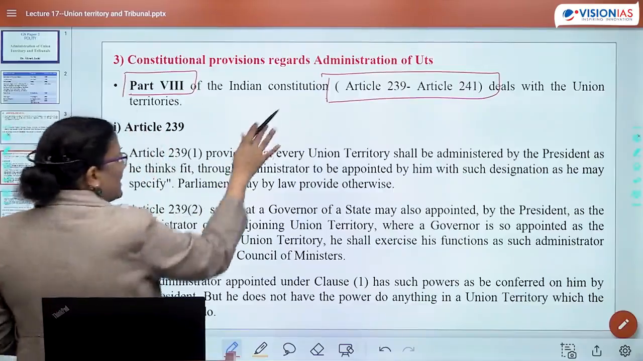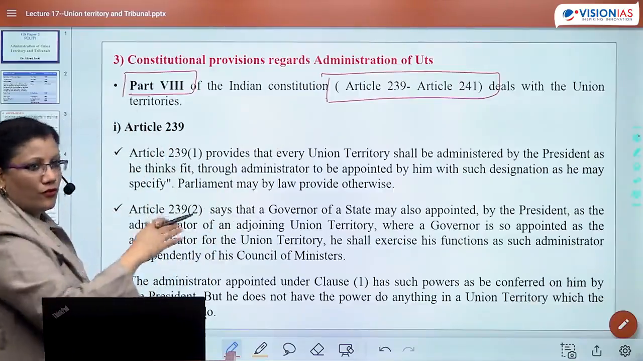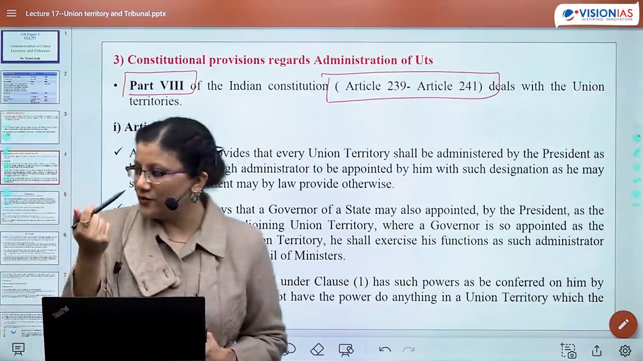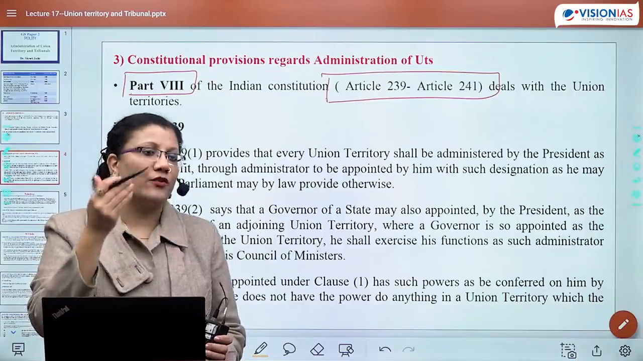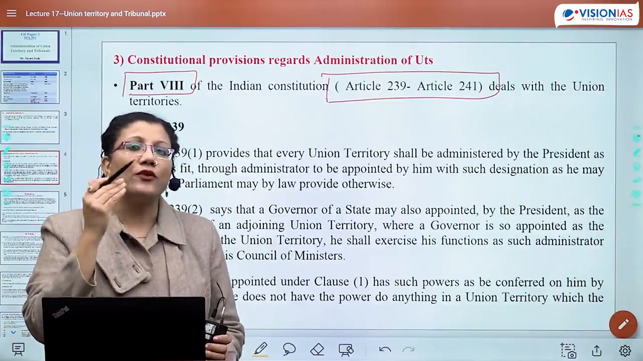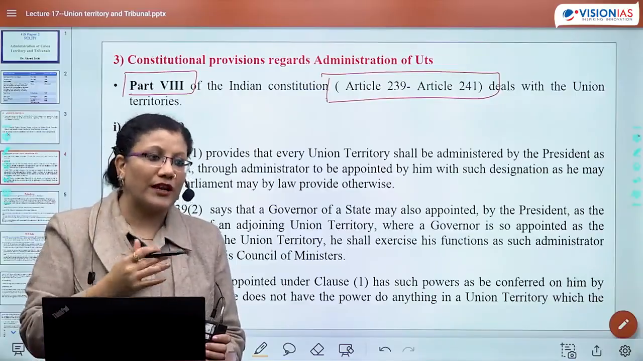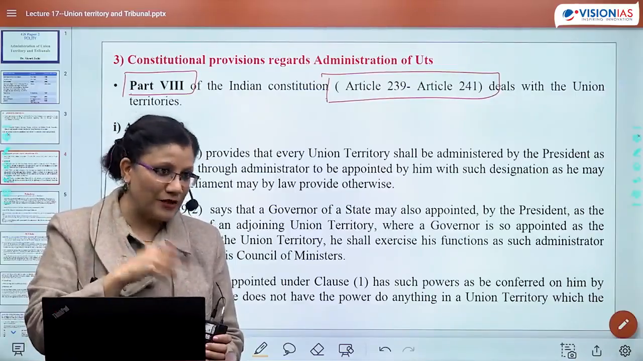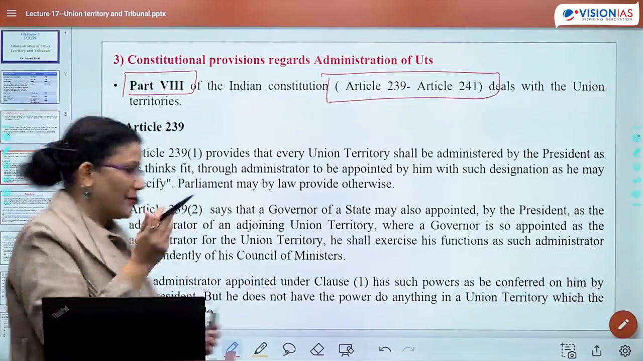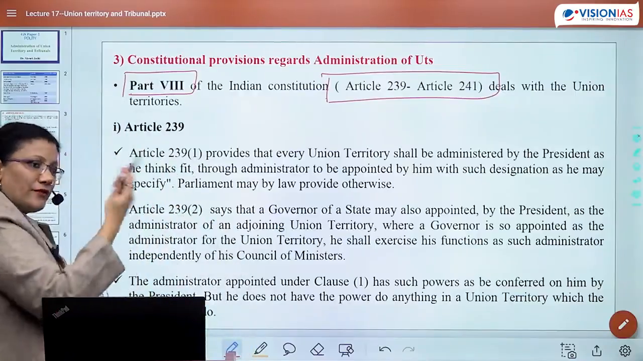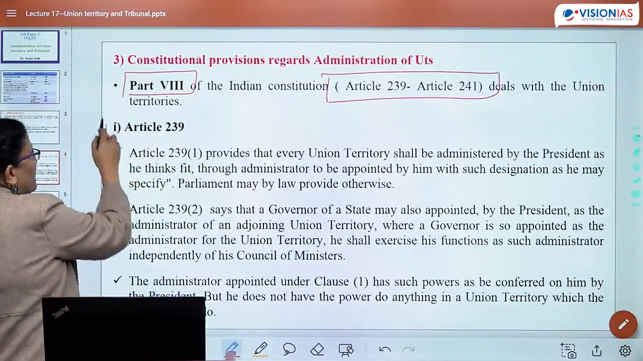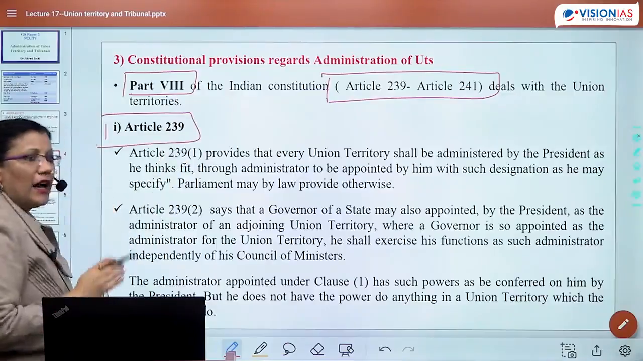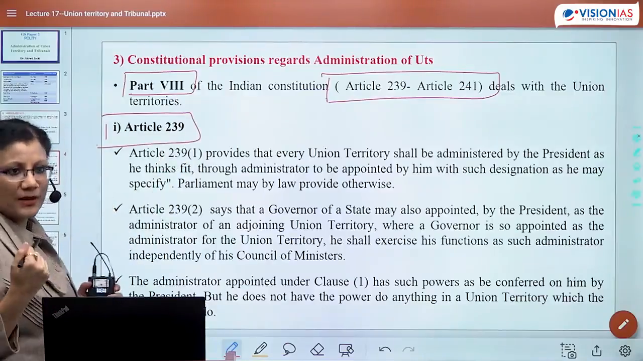Now we will see all the articles one by one. What is the chronology today? Online students also, what are we going to discuss? We are going to discuss Delhi, Puducherry, and one of the most important ideas: what are the reasons for the tussle between Delhi and the central government, right? And then we proceed to the tribunal part. So basically the idea comes up from Article 239. Under 239 there are sub clauses.